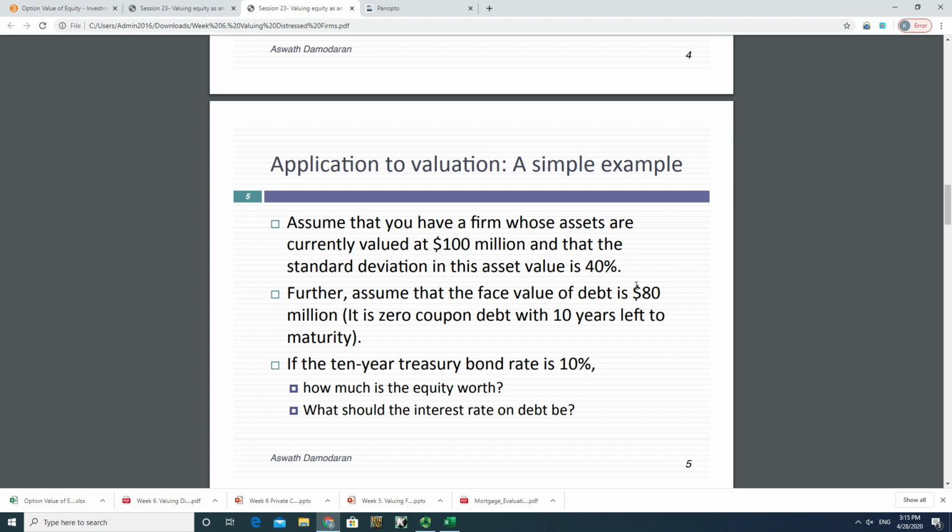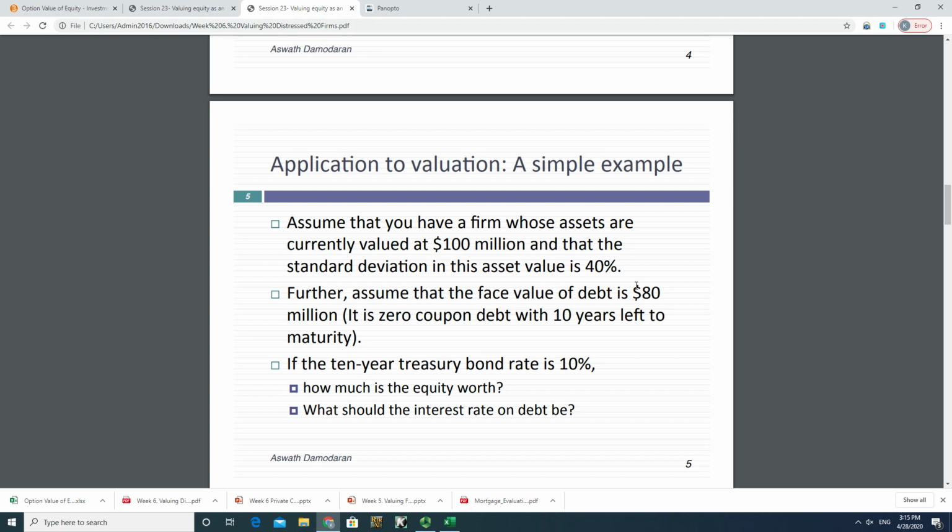The standard deviation of this asset value is 40%, which means in the future this company could perform better or perform worse, and the standard deviation is pretty significant at 40%, which means it may increase by 40% or decline by 40% in the future.